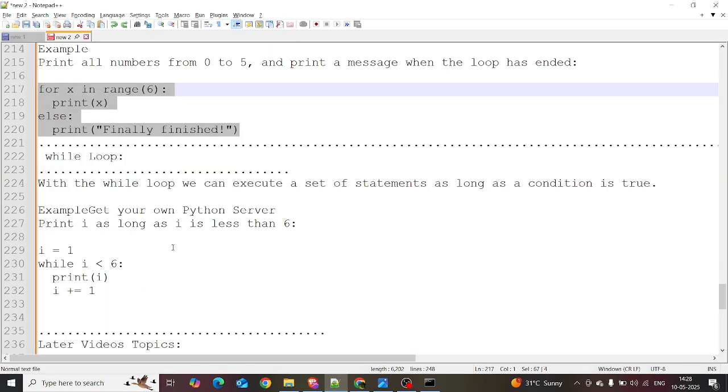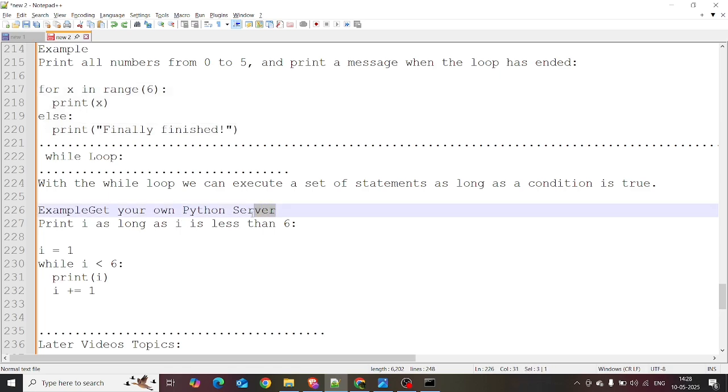With the while loop, we can execute a set of statements as long as the condition is true. Okay, if you want to run the loop statements based on a condition, you can use the while loop. Or if you don't know the value in advance, you can run the loop until the condition is met, using the while loop.